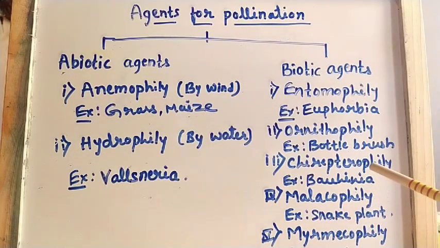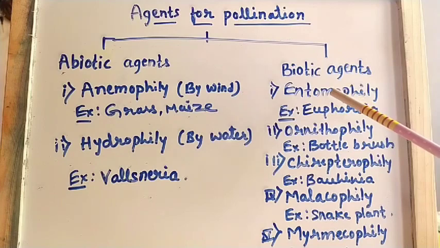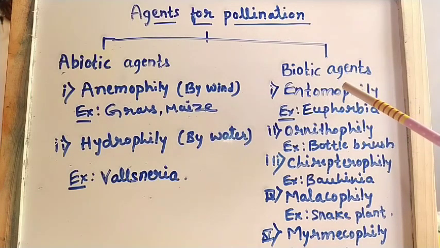Whenever pollination takes place with biotic agents, what are the common characters present in the flowers? All the flowers which are pollinated by biotic agents are usually brightly colored, have a sweet smell and produce a lot of nectar.